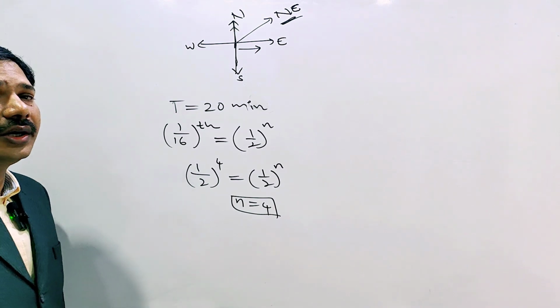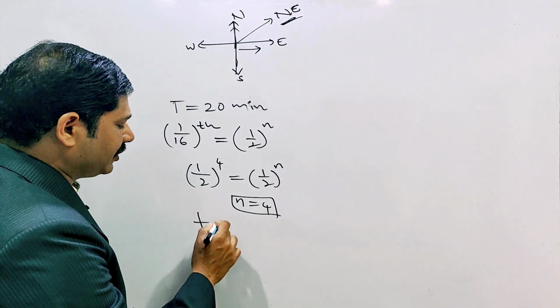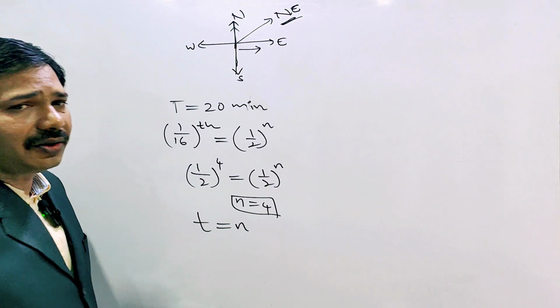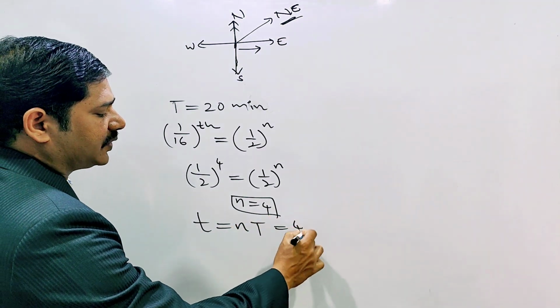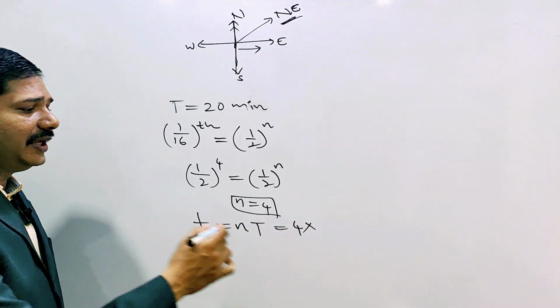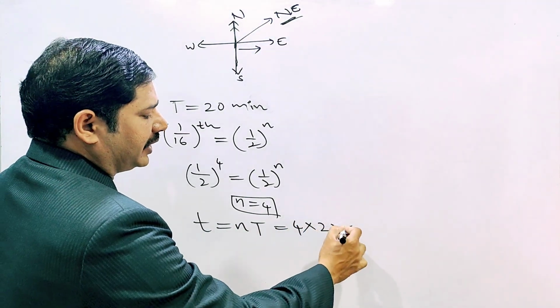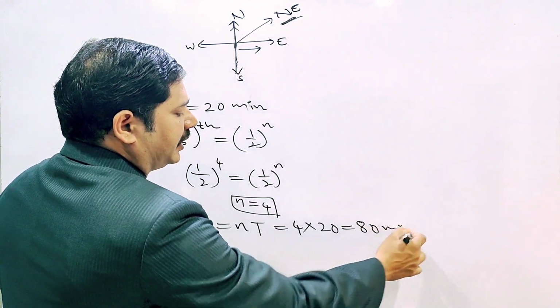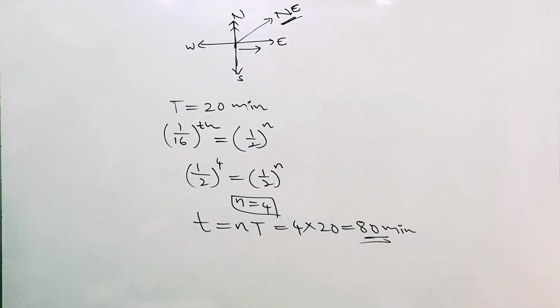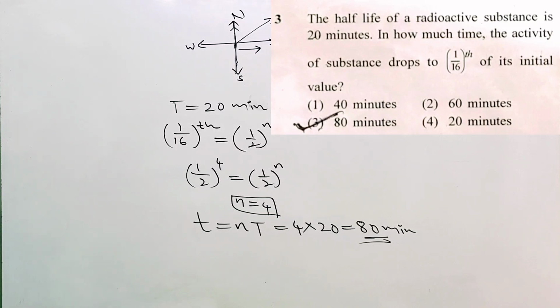Therefore, the total time they are asking. The formula: total time equals the number of half-lives into each half-life, so that is 4 into T. T is 20, so that is a total of 80 minutes. Which option is correct? The third option is correct, 80 minutes.